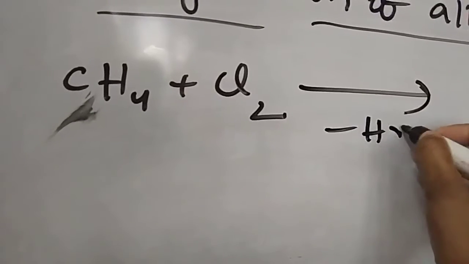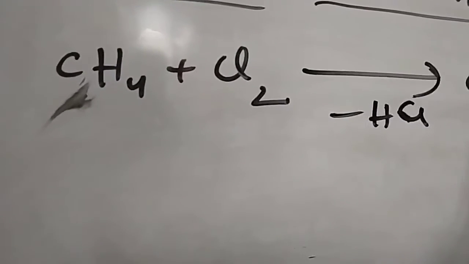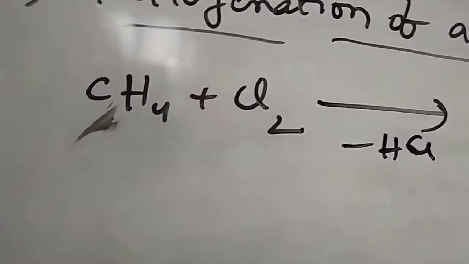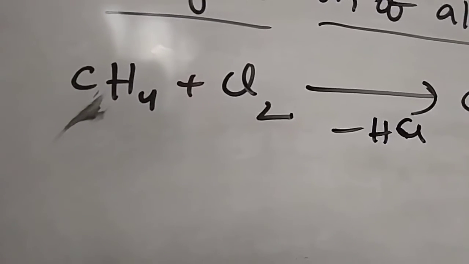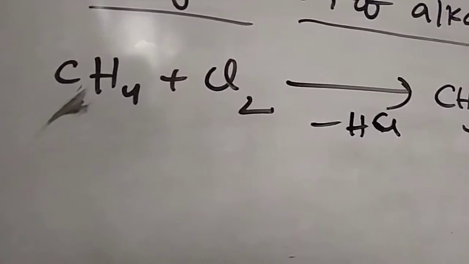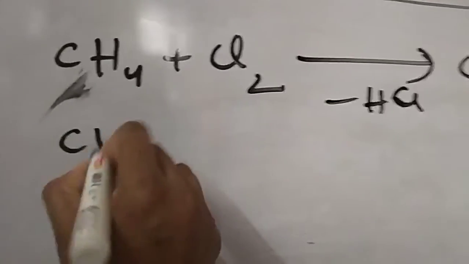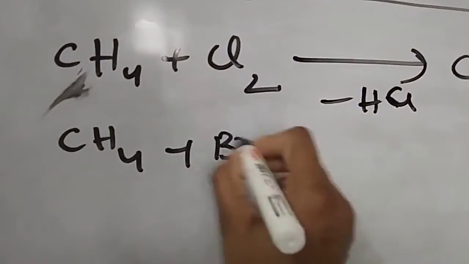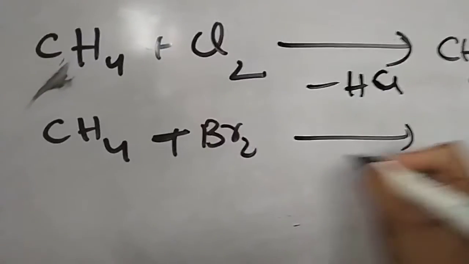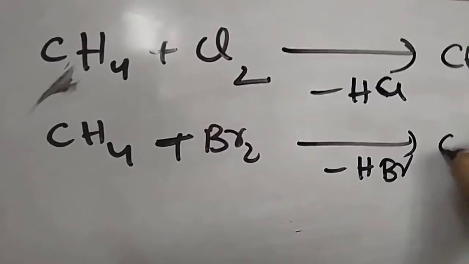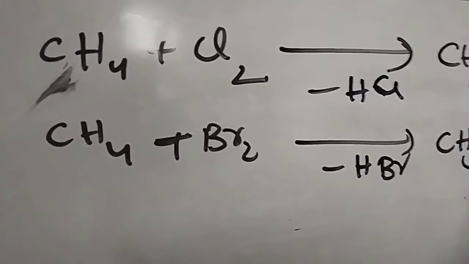Then HCl comes out and the product will be CH3Cl. Whatever we are getting, that is the alkyl halide. This is the general process, not only chlorine; here we can take bromine also, CH4 plus Br2, giving HBr, and the product will be CH3Br.